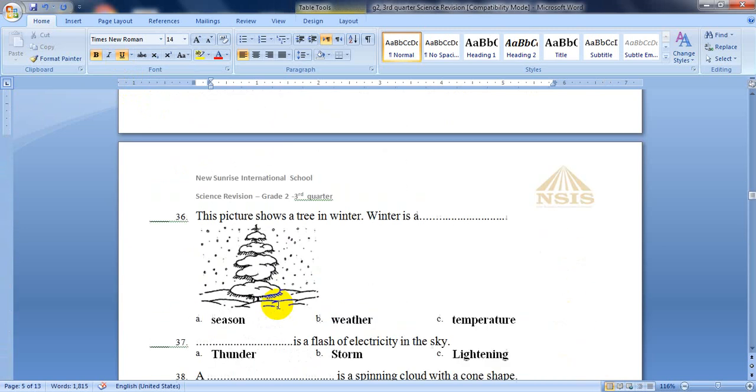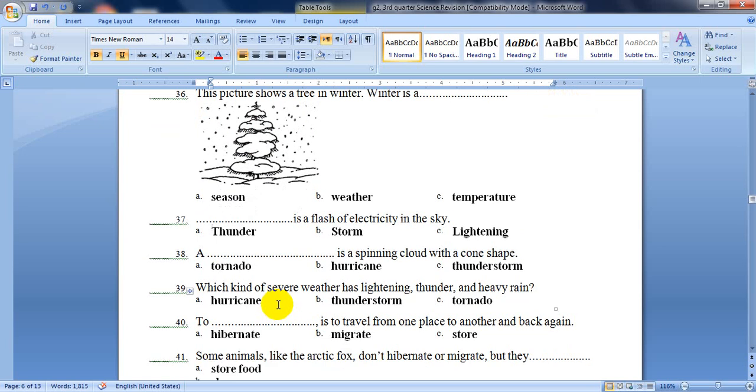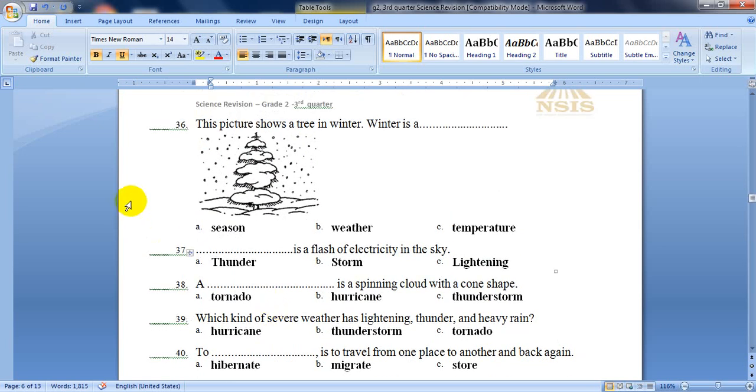Now we will move to page number 6, question number 36. This picture shows a tree in winter. Winter is a season, weather, or temperature? Of course, winter is a season. It's one of 4 seasons in a year.